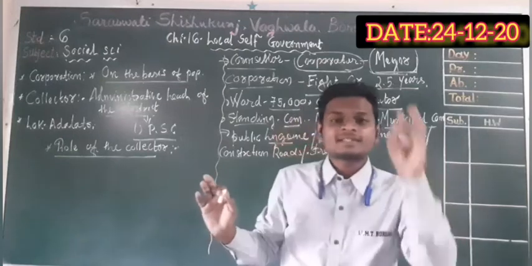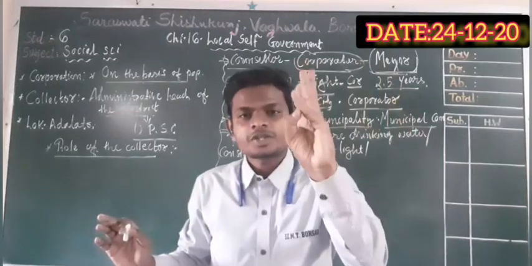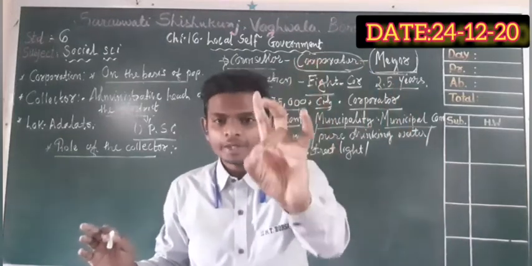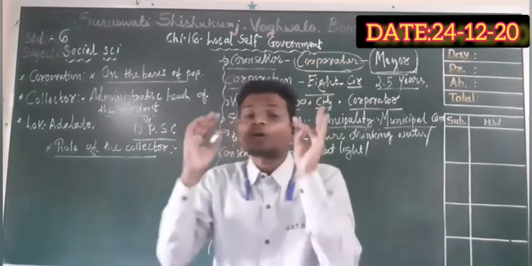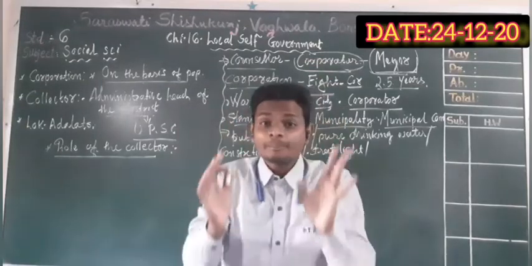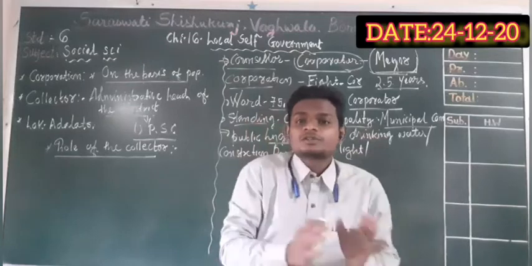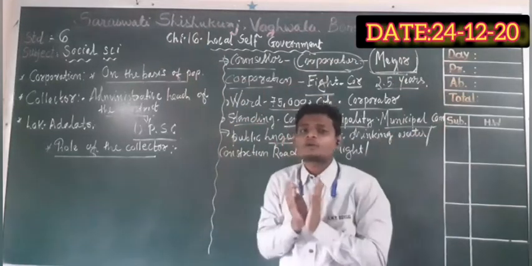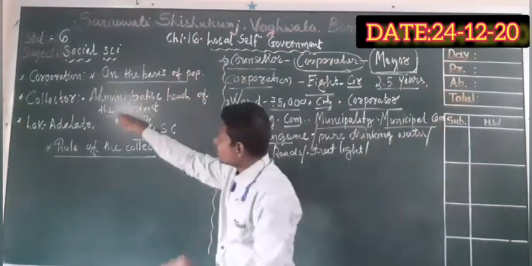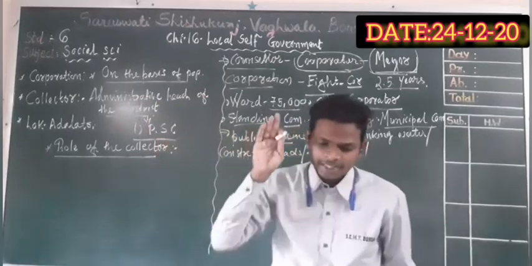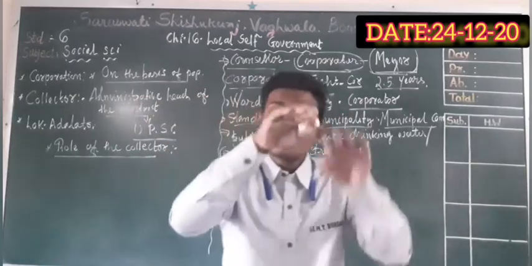All departments means health, education, security, police, everything, every corporation, every gram panchayat comes under. So all the departments of that particular district come under the collector. So he is the head and manages all the departments.